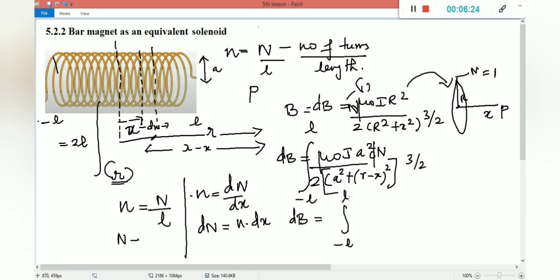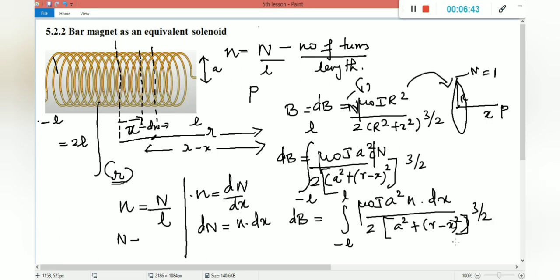Integral from minus L to plus L, that is mu naught I a square, and what is the capital N value here? n into dx, divided by 2 into the bracket a square plus r minus x the whole square, that is the power 3 by 2. Okay. So now what do we have to do? We have to integrate the value using the limit of minus L to plus L for getting the total magnetic field.